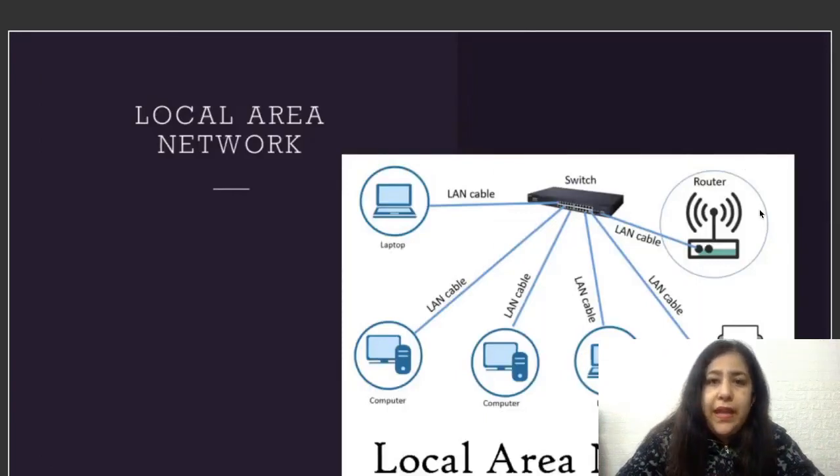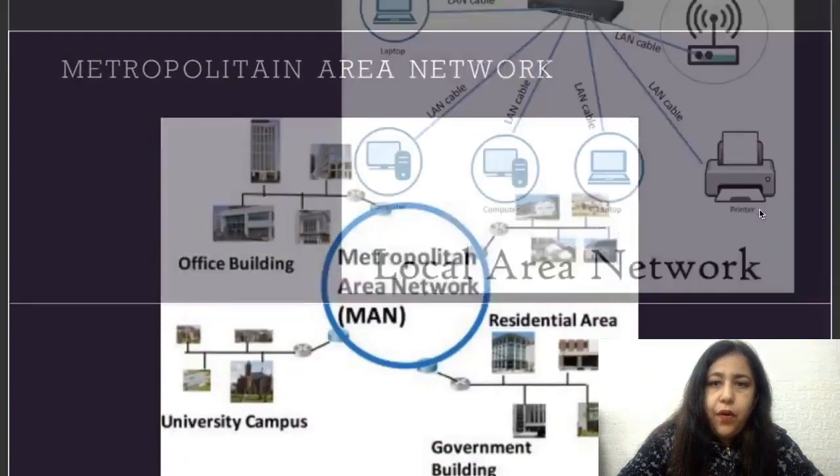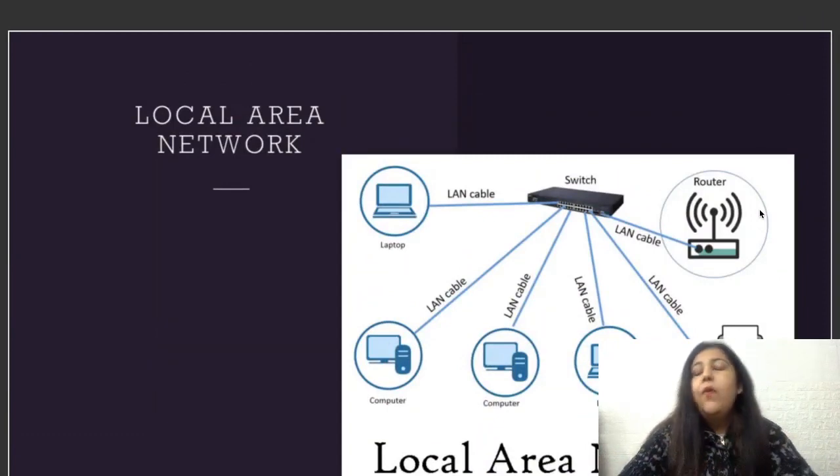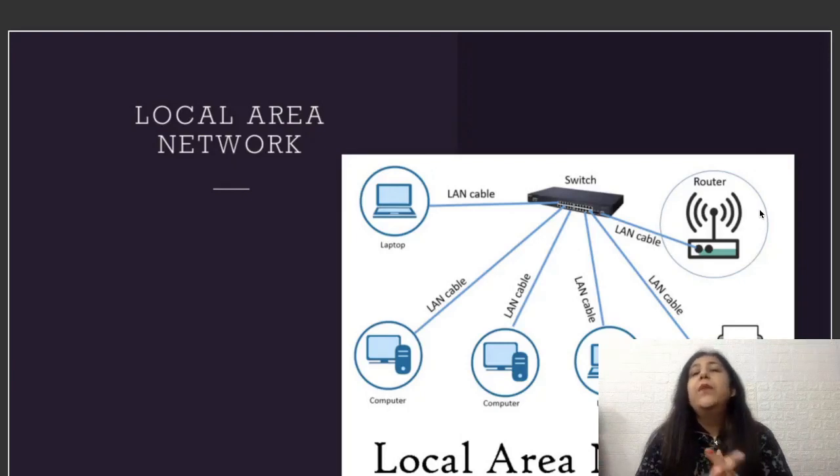Then let's move on to the professional purposes. Now, local area network is used for professional purposes. So I have an office, or maybe I have a school where I have a classroom or a college where I want the computers to be connected with each other, so that the data or the services can be provided to all the computers in the network.